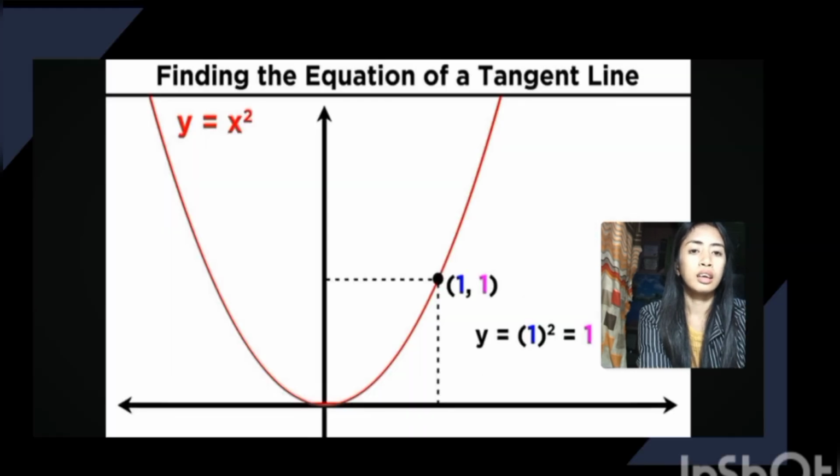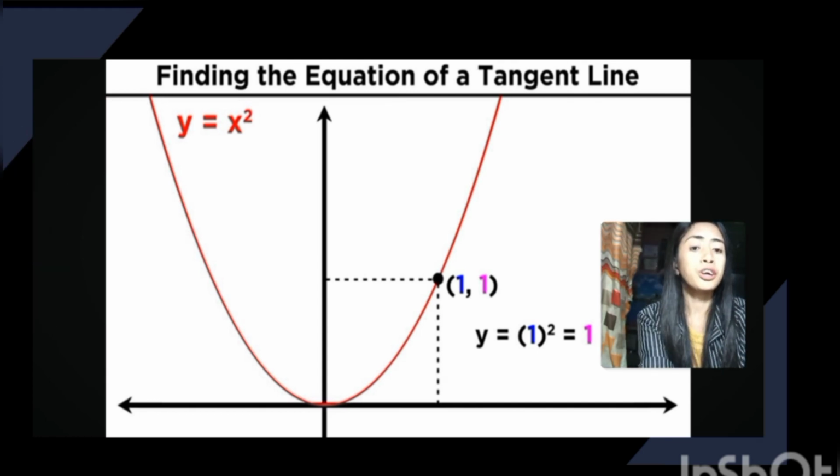Next, finding the equation of a tangent line. We want to find the equation of the line that is tangent to a curve at some point. With the word tangent, we mean that the line has precisely one point in common with this section of the curve, so there can be only one tangent line, whatever the slope. Any other line would necessarily intersect the curve at a second point.